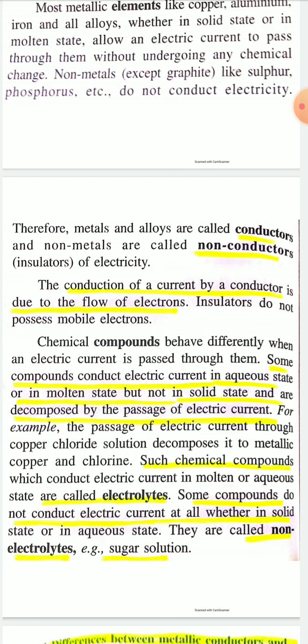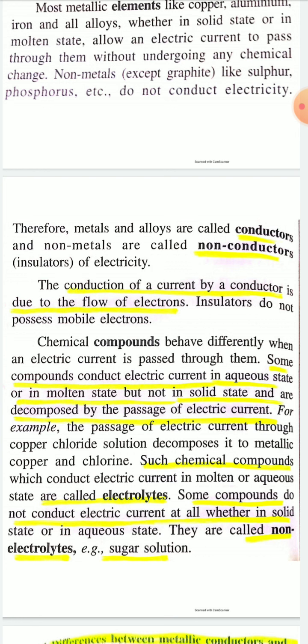Other than metals, I have told you that there are some chemical compounds like sodium chloride, potassium chloride, sulfuric acid, nitric acid. These are chemical compounds, not metals. These compounds can conduct electric current in aqueous state or in molten state, but they do not conduct electric current in solid state. These chemical compounds are called electrolytes.